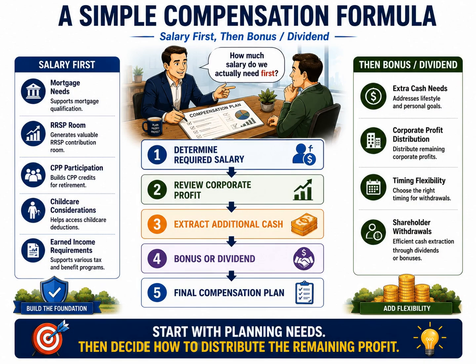This slide introduces one of the simplest and most practical compensation planning frameworks for owner-managers. Rather than starting with dividends and trying to work backward, many experienced advisors follow a structured sequence. The approach is simple. Determine the salary first, then decide whether additional compensation should be paid as a bonus or dividend. At the center of the slide, we see the 5-step process.